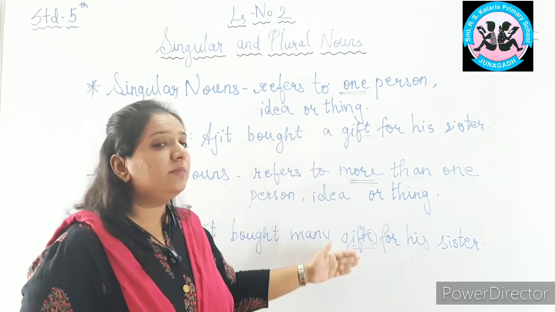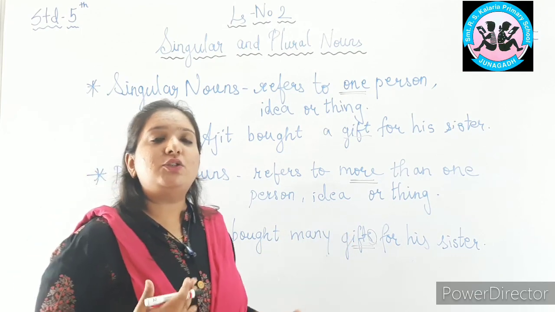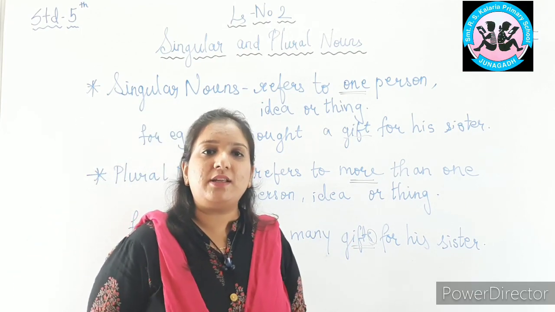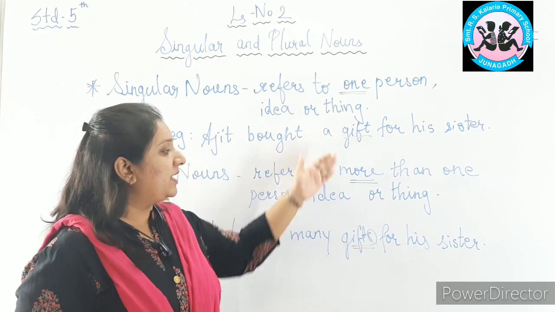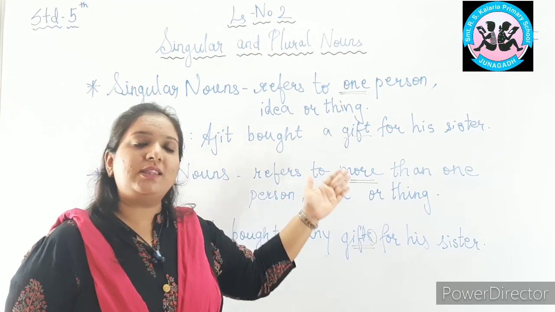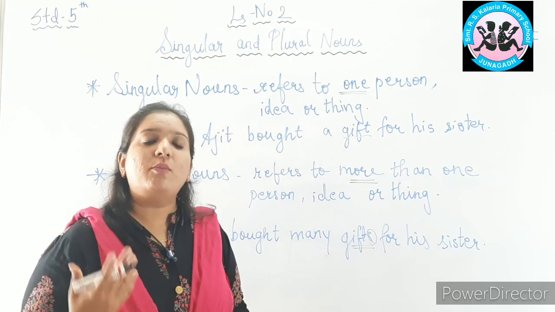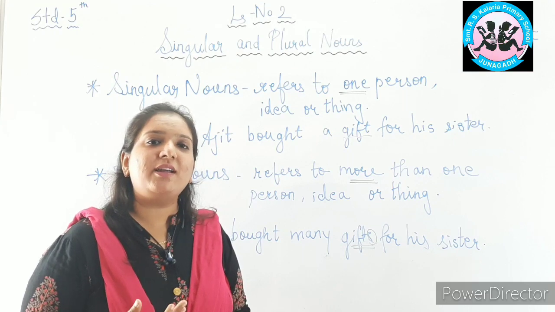So gift will become gifts. Ajit bought many gifts, so it can be 2 gifts, 3 gifts or multiple. So what is a singular noun? It refers to one thing, person or idea, and a plural noun refers to more than one thing, person or idea.